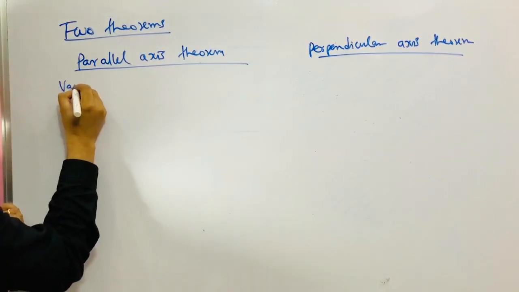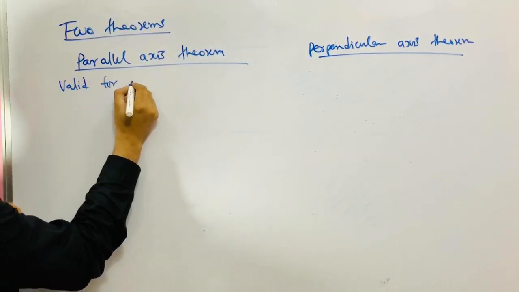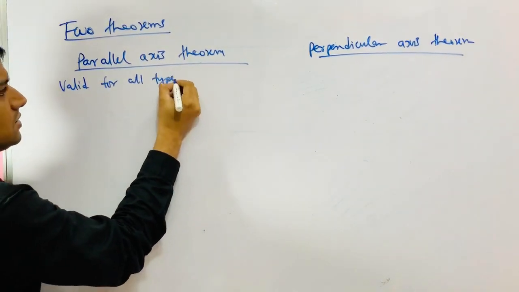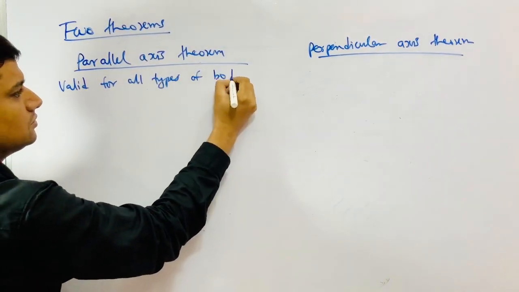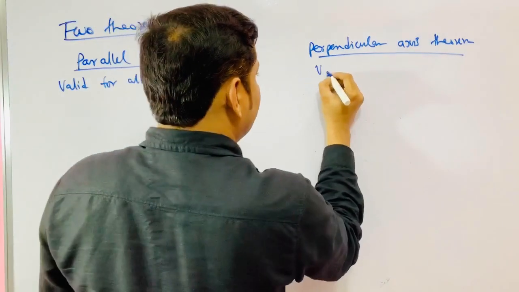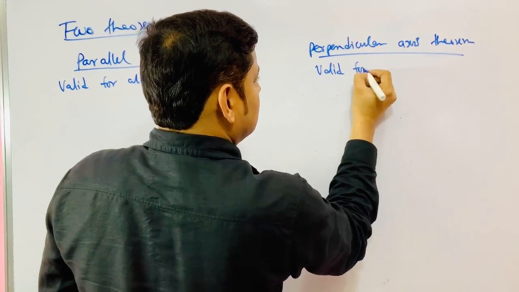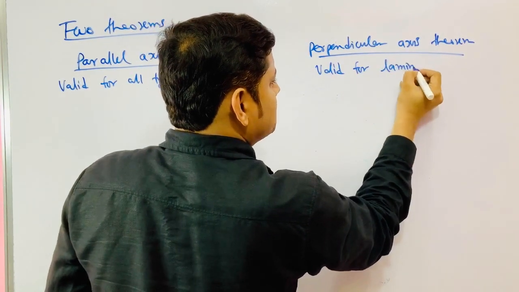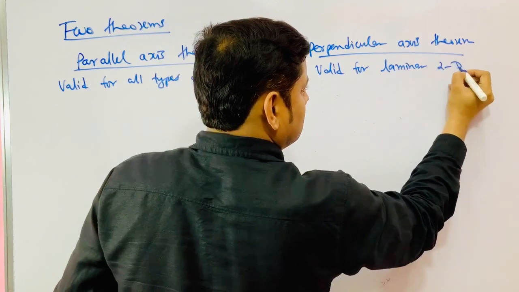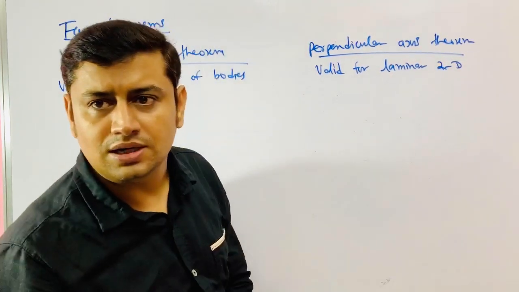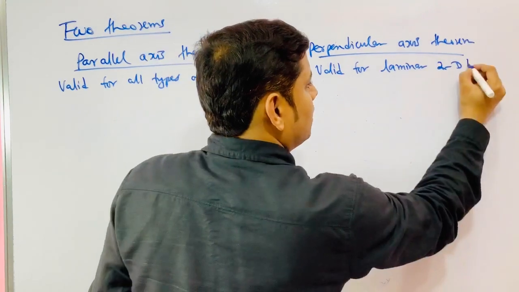This is valid for all bodies, valid for all types of bodies. This is valid for laminar bodies. Laminar means plane bodies, 2D bodies, two-dimensional bodies only. It is valid for 2D bodies only.